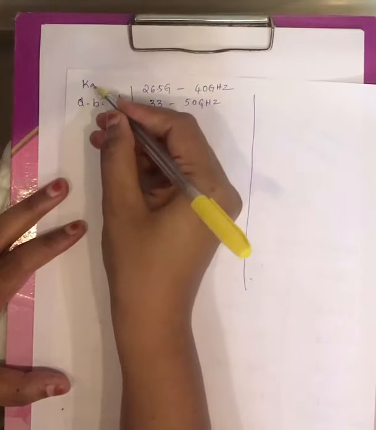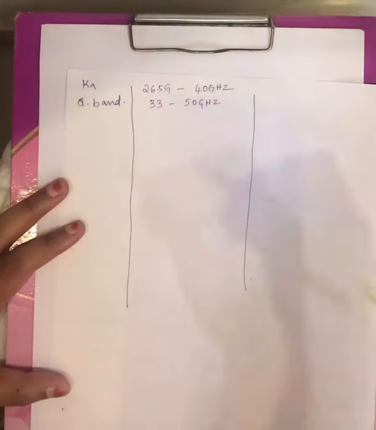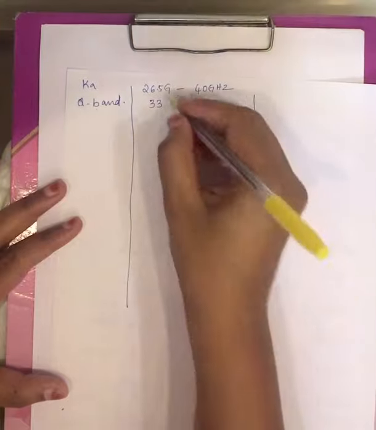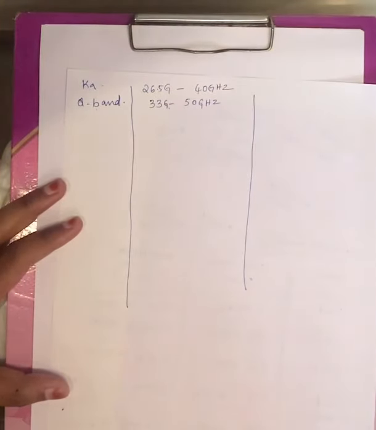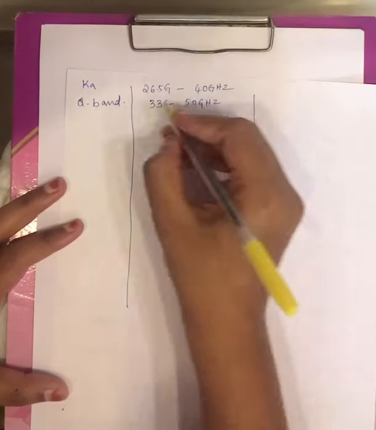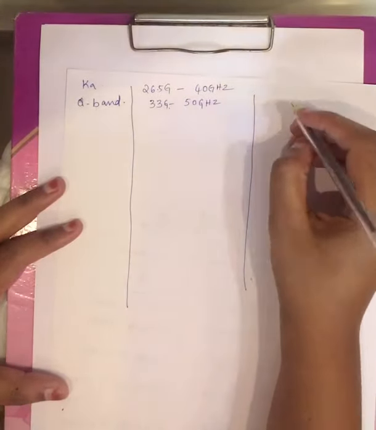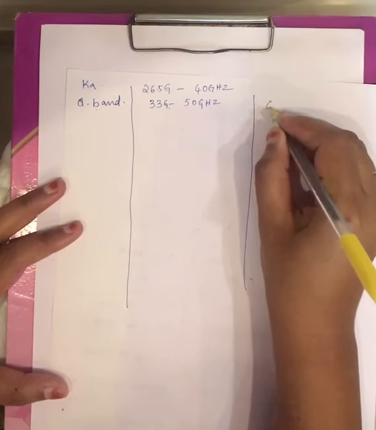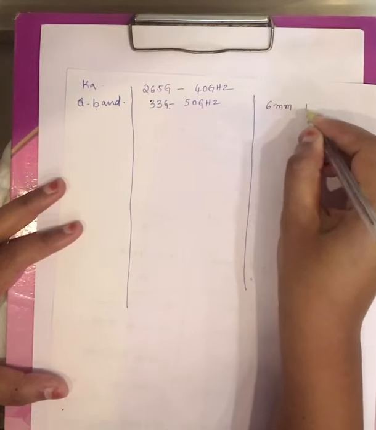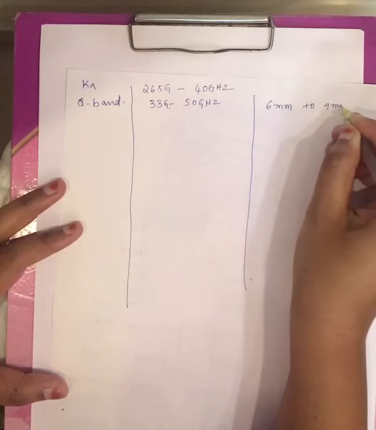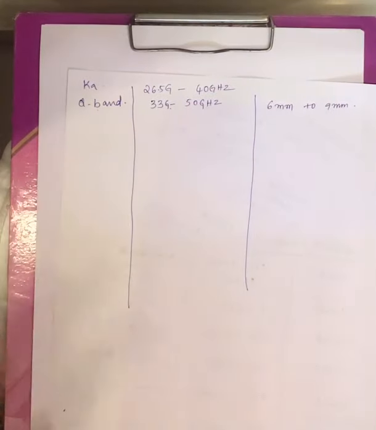Now the Q band is partly the Ka band along with an extension, starting from 33 gigahertz to 50 gigahertz. Its wavelength range varies from 6 millimeter to 9 millimeter.